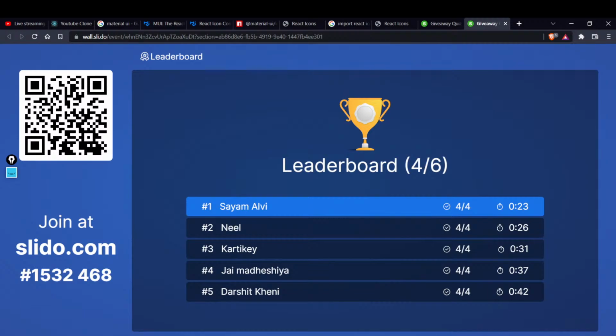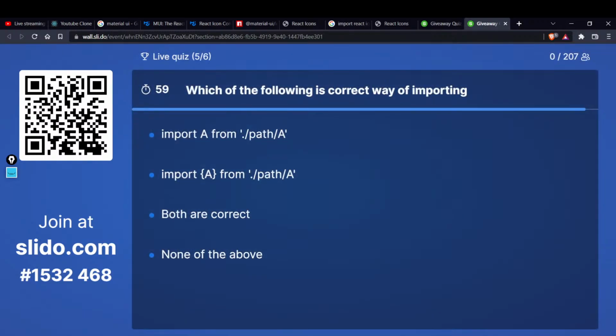Cool. Fifth question, guys: which of the following is the correct way of importing? There are multiple statements written. You have to tell what is the correct way. Suppose A is a package, how can you import it? Is the first option correct? Is the second option correct? Do you feel like both are correct, or do you feel like I have written something wrong, or I don't know how to import it? So none of the above is correct, and you know how to import it. Let's see what you write.